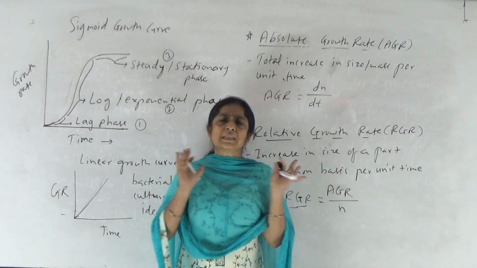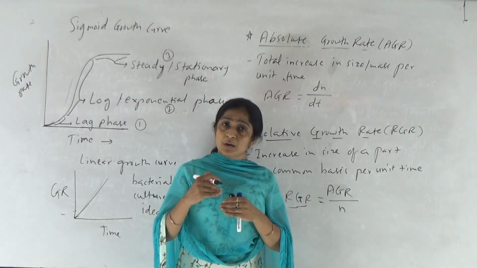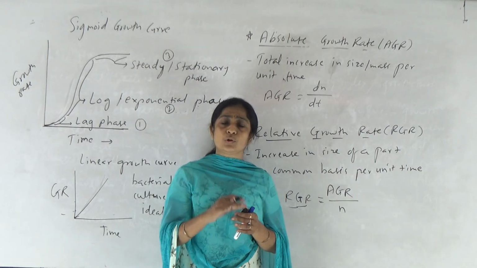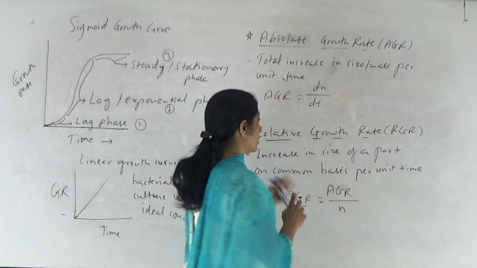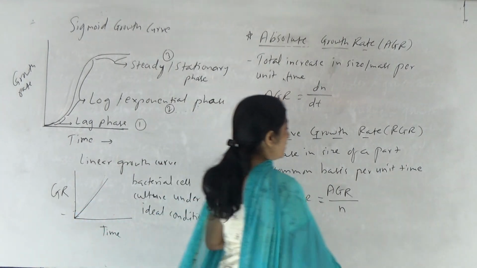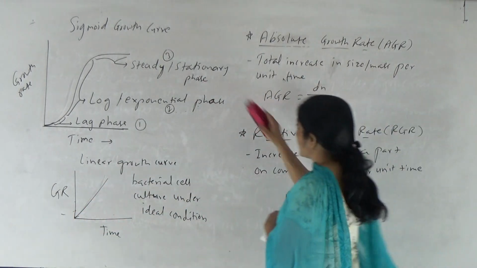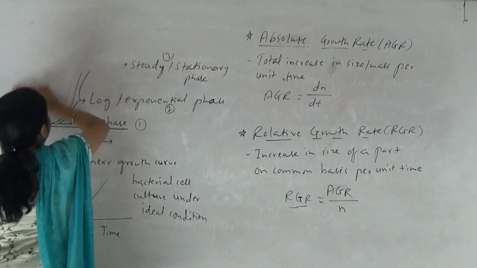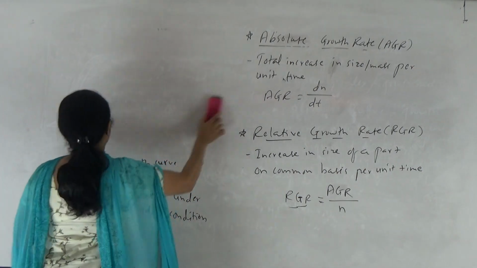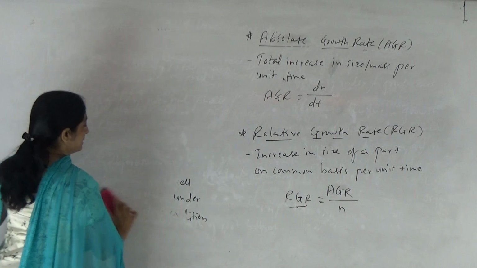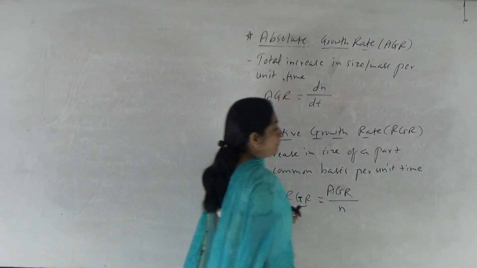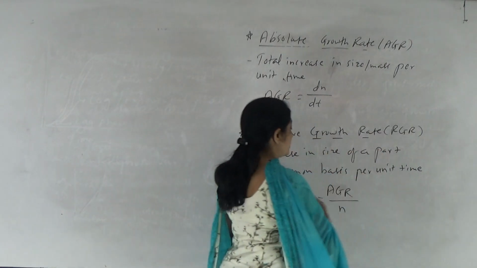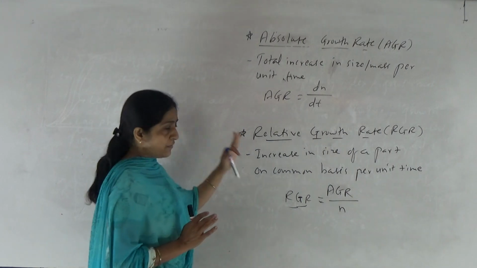So there is one classical example given in NCERT to describe this absolute growth rate and relative growth rate. So let's see what is that example, right? So very simple. आता समजताना कदाचित हे तुम्हाला थोडंसं अवघड वाटेल, पण आपण बघूया with the help of this example you can easily understand the concept, right? Now these two new equations are given in your state board book, so I am giving this.